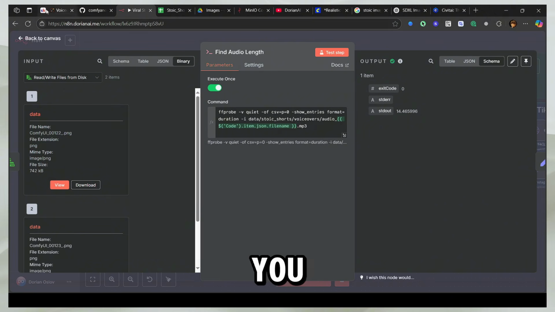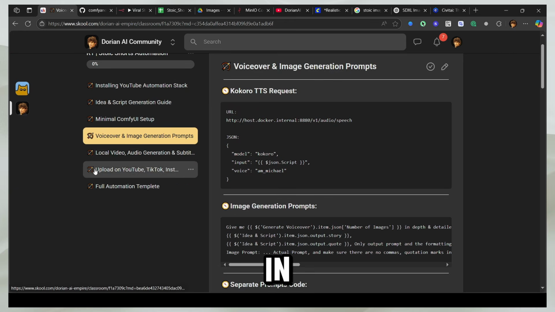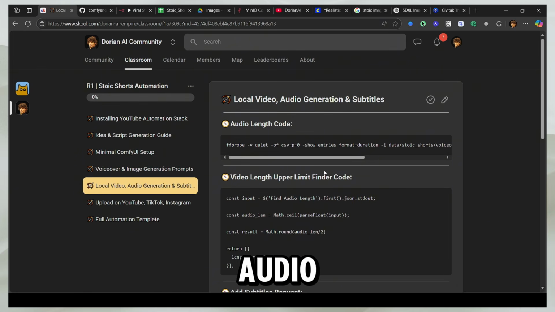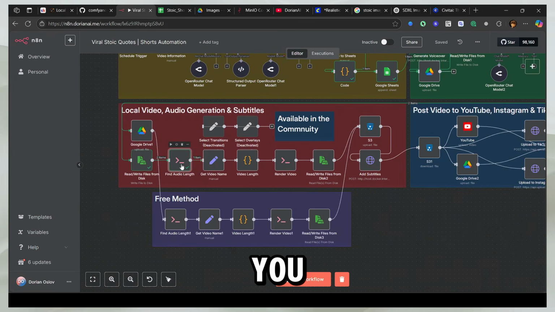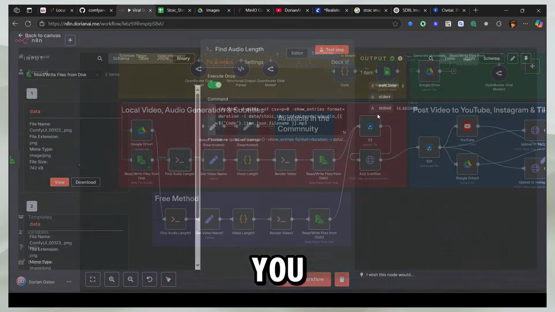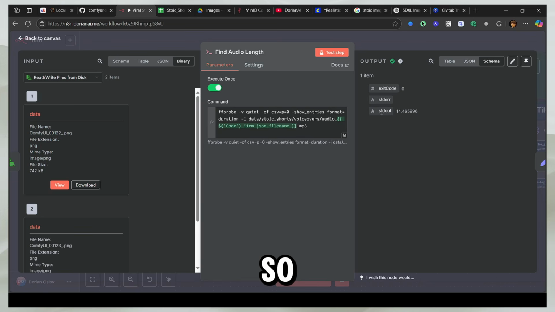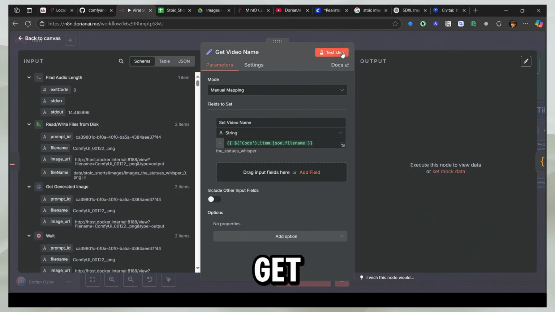After you run this command, you can actually get this here as well. I'm going to show it to you. It is in local video audio generation. Perfect. So here's the audio length code, right? You can actually see it from here as well. So you run this command, and what this does is you can take the audio, which was our voiceover, and then you can get the length of it. So we know it's 40 seconds, but it tells you exactly how much it is. It is 14.465996 seconds. Perfect.